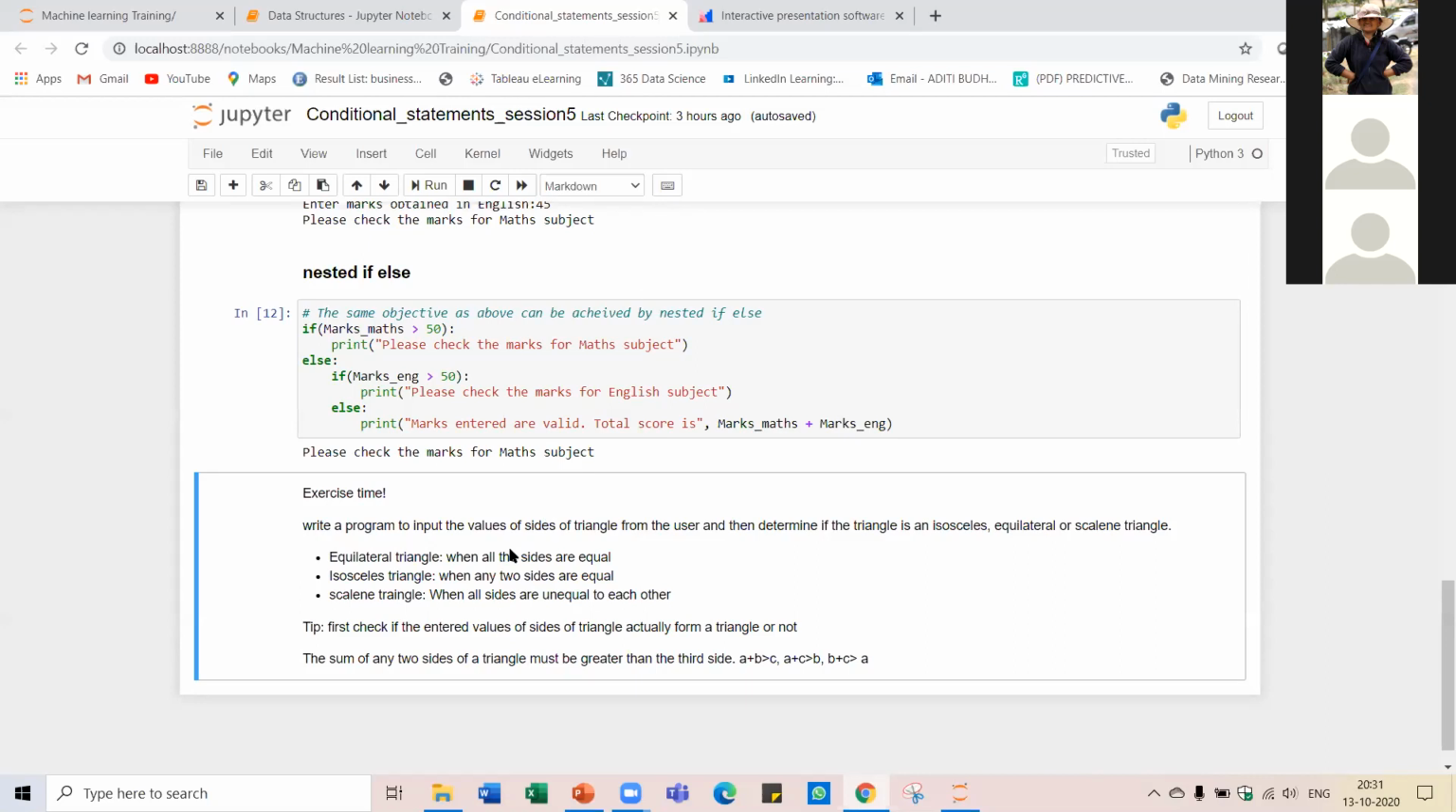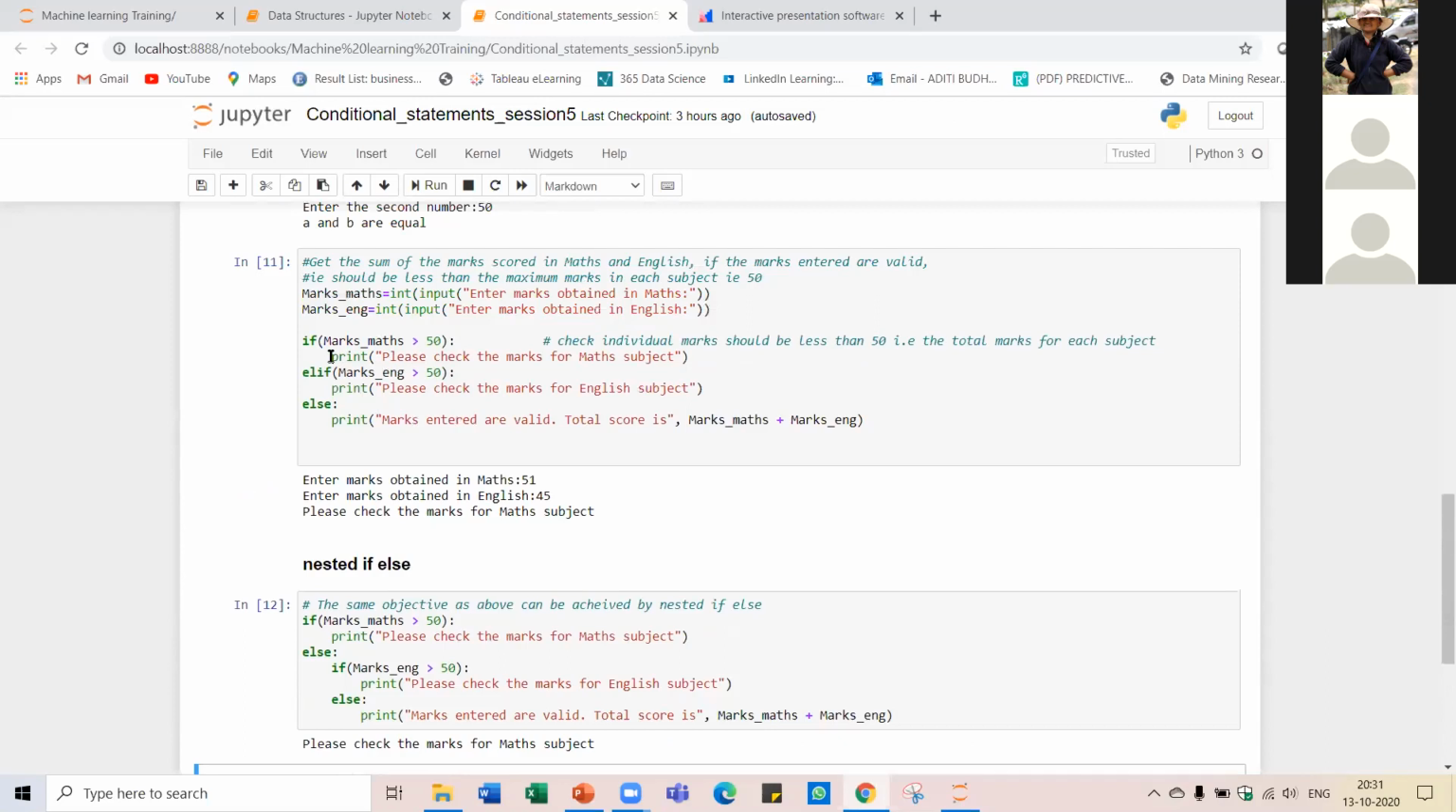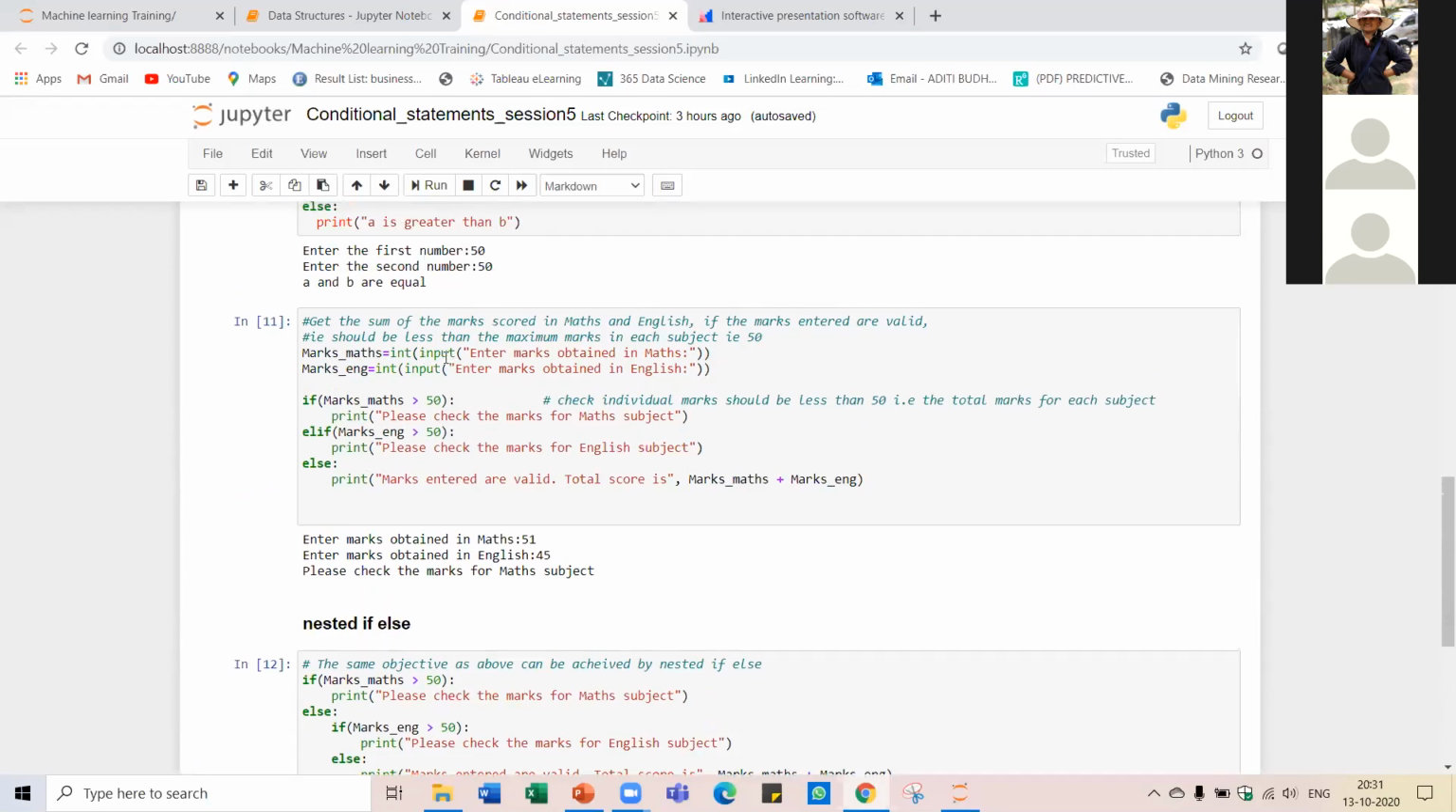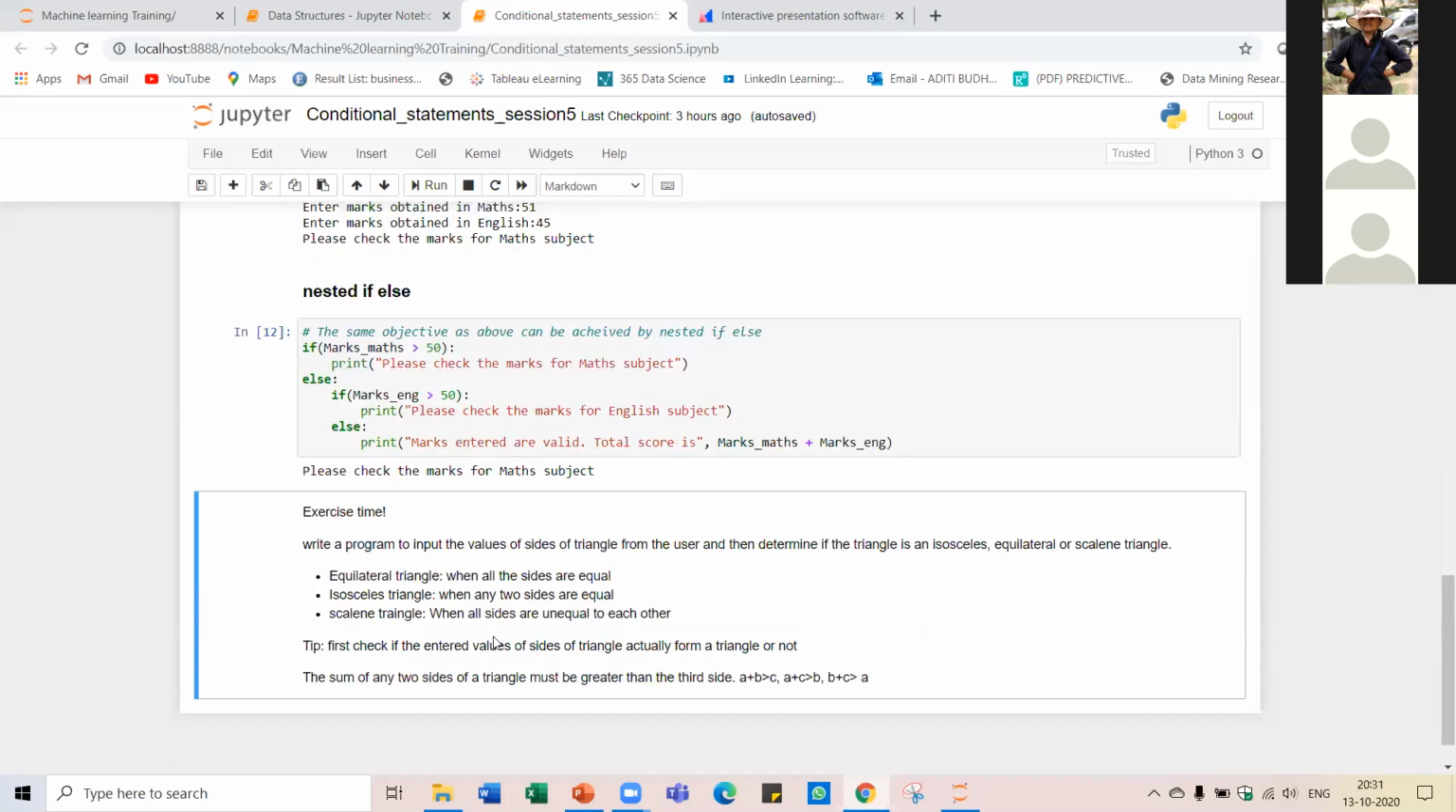Okay, so this is the assignment, right? First you will input the sides of the triangle using the input method that we have used. We know that we have three sides of the triangle, so you will input three values and save them to a, b, c, or any name that you want to give: x, y, z, or side 1, side 2, side 3, anything you can give.